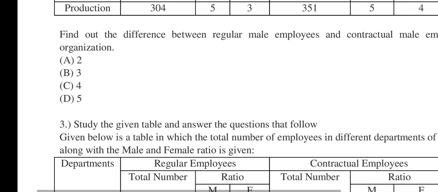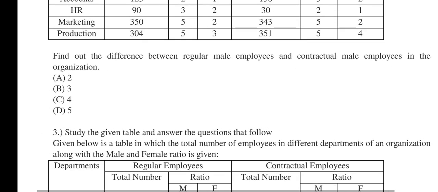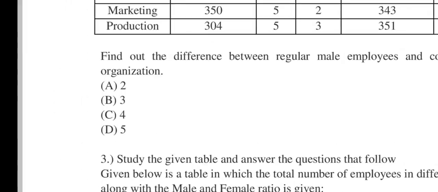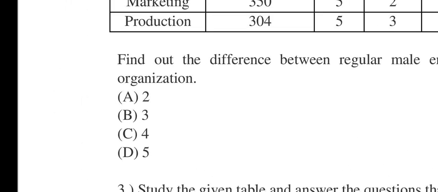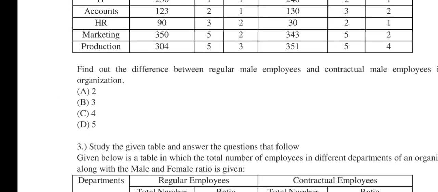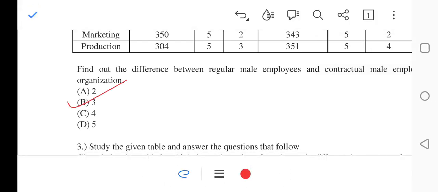The second question says, find out the difference between regular male employees and contractual male employees in the organization. 2, 3, 4, 5. What will be correct? It will be 3. That is number B.